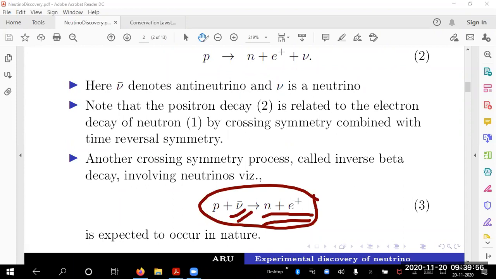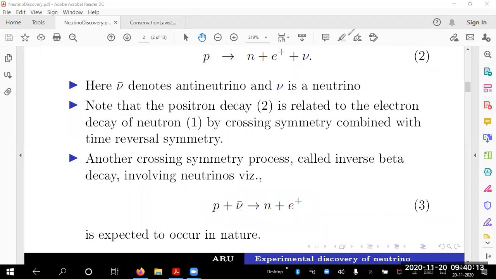That is expected if neutrinos exist. Then I should be able to hit the proton with the neutrino source, and have a detector for the neutron and positron. Is it possible? That is the question we have.